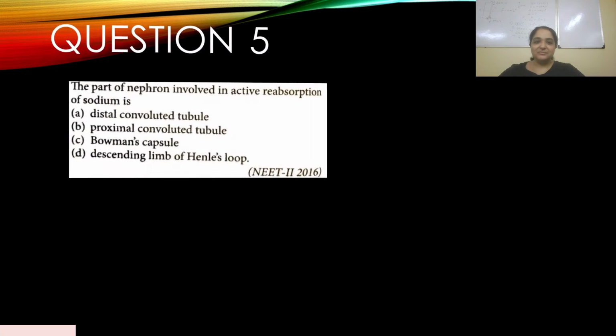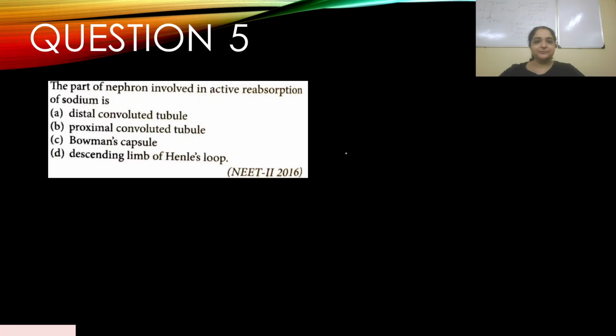All right, question number 5. The part of nephron involved in active reabsorption of sodium is, you have A, B, C, and D, and this appeared in NEET 2016. Distal convoluted tubule, no. Proximal convoluted tubule, yes. Bowman's capsule, no. Descending limb of loop of Henle, no. So clearly B is the right answer. Let's look at the discussion.